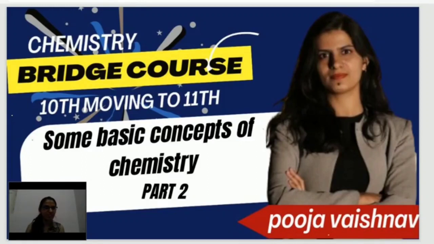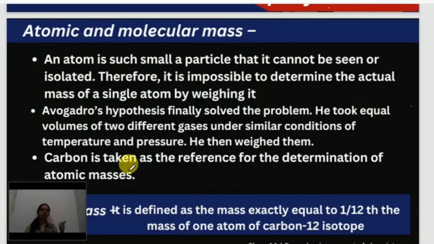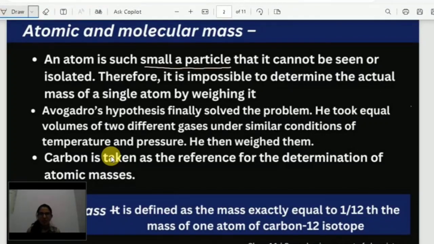So let's move on. In this session we are going to learn about what is atomic mass and what is molecular mass, and also about the mole concept, and then about percentage composition. So basically, what is an atom? Before we move on to atomic mass or molecular mass, we must know what is an atom. Atom is this small particle that cannot be seen and isolated. What they are saying is, atom is the smallest particle that cannot be seen.